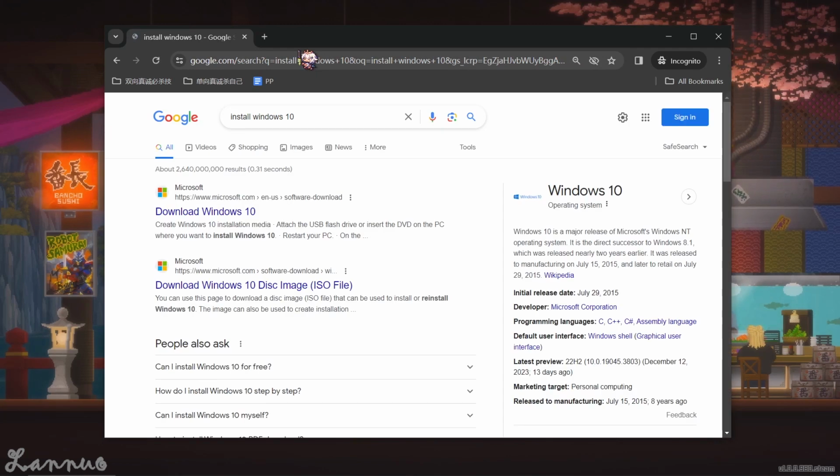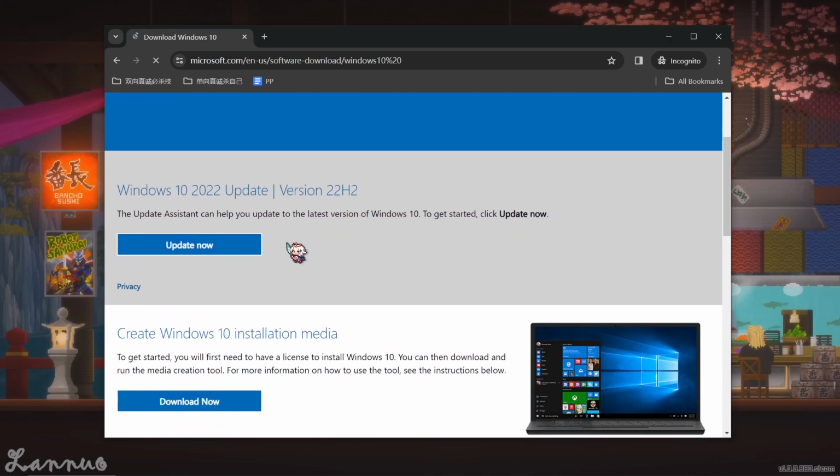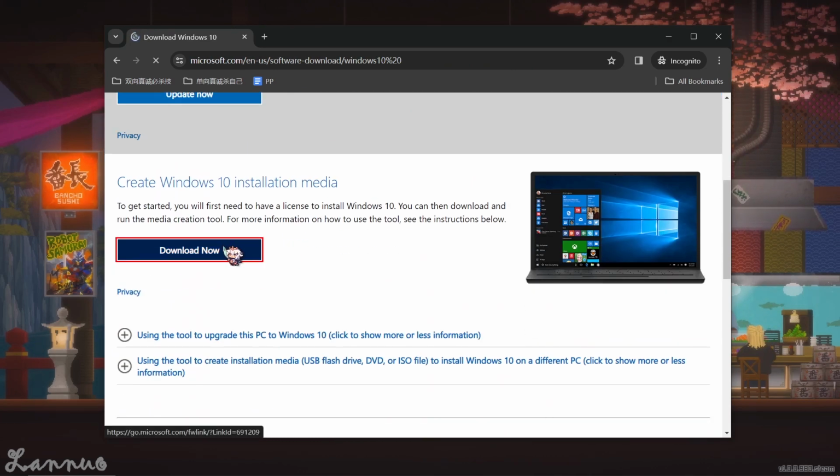Search and download Windows 10 on another computer. Click on the first official Microsoft website and download the Windows 10 installation media.